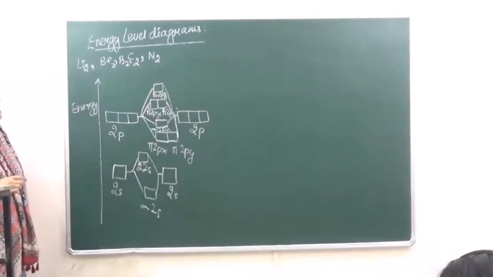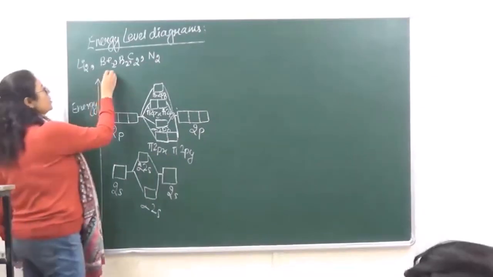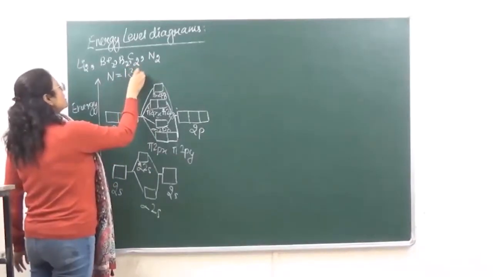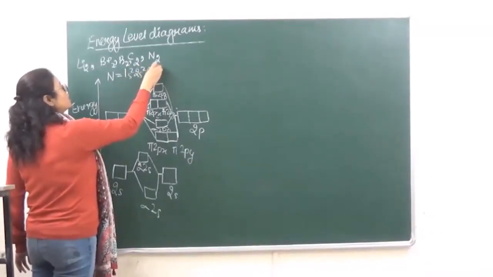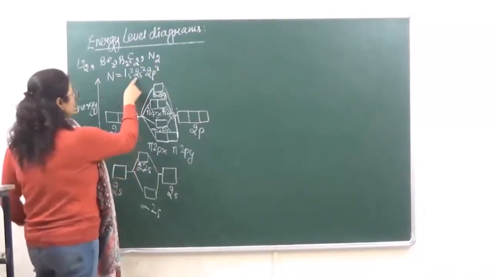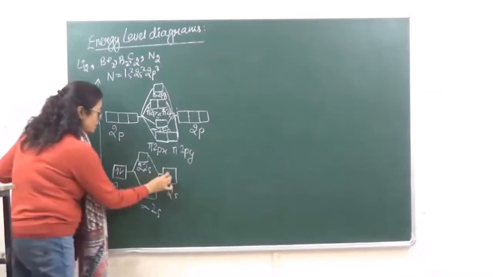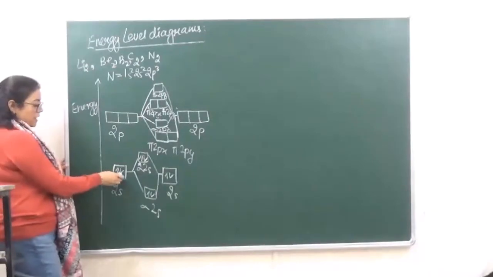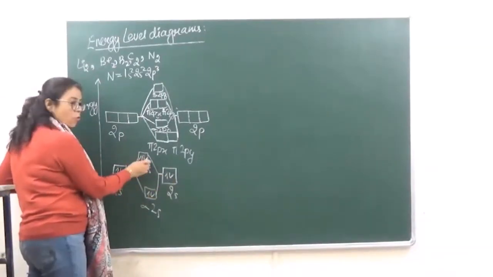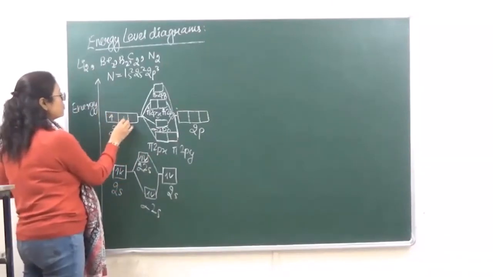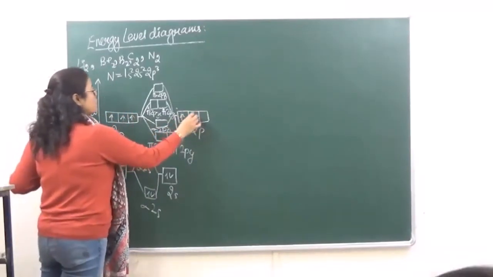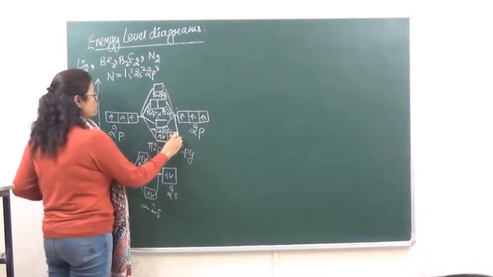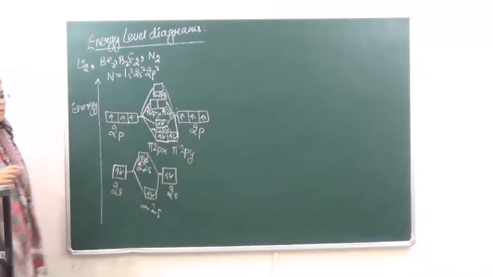Now let's take the molecule of nitrogen over here. The electronic configuration of nitrogen is going to be equal to what? 1s2, 2s2, 2p3, right? So in 2s there are 2 electrons. So this is how we will fill 1, 2, 3, 4 electrons. Okay? In p we have 3 electrons over here and 3 electrons over here. So we have to fill 6 electrons.